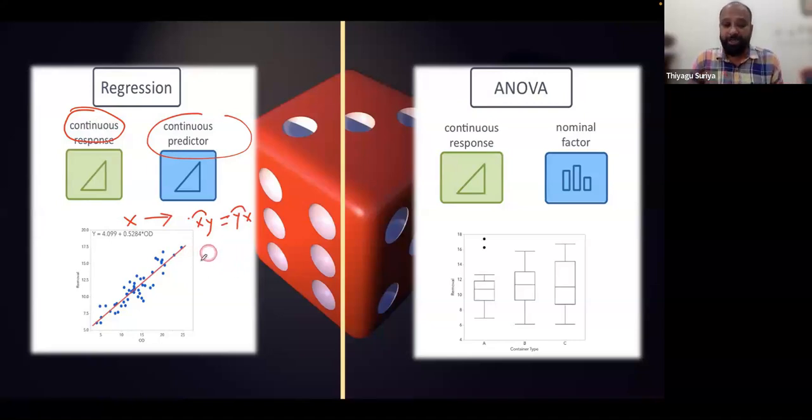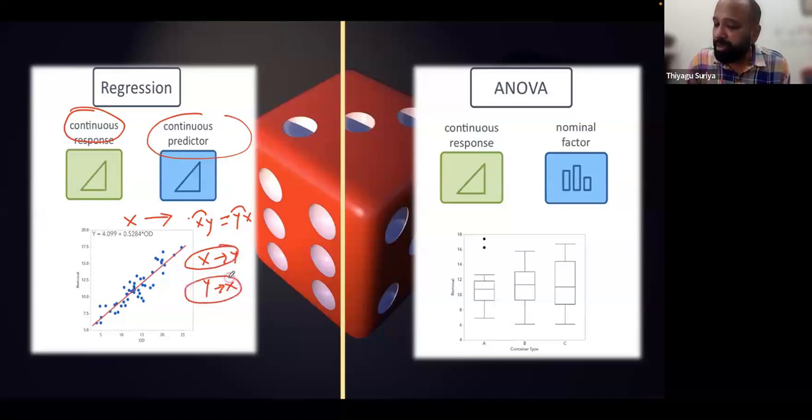But the regression, if you do a regression with x to y, and if you do the regression y to x, the answer may differ, because we cannot change the independent and dependent variable. The direction is giving more information. So therefore, interchange is possible, that is xy equals yx in the case of correlation, but in regression it is not possible. And the other one, both the variables are continuous in nature. Therefore, we can use the regression.